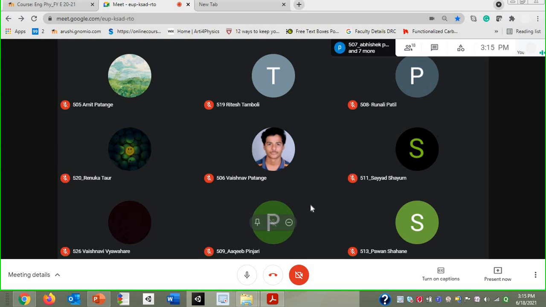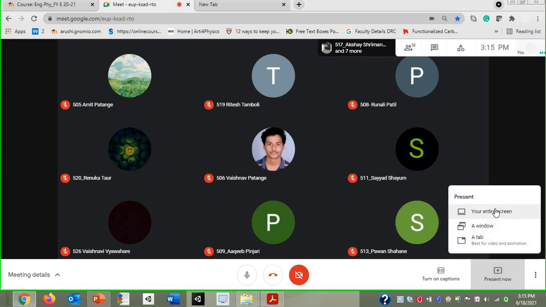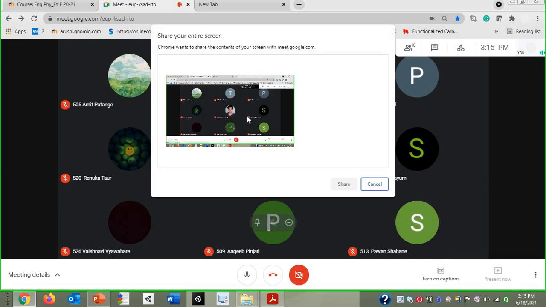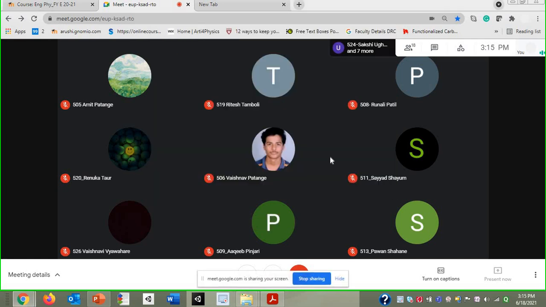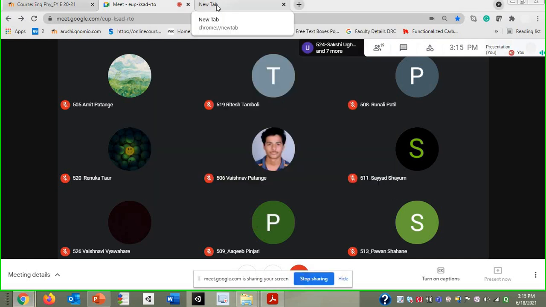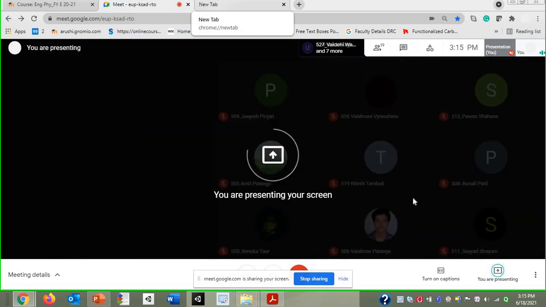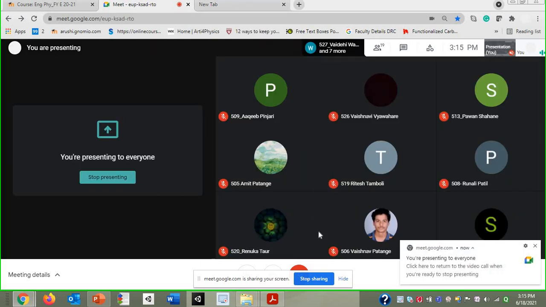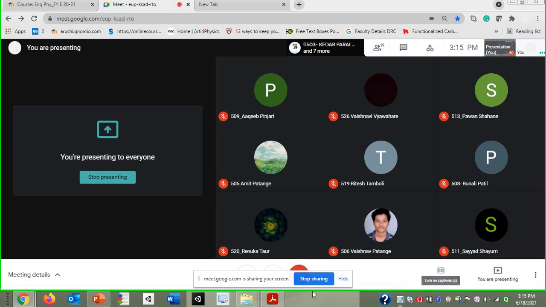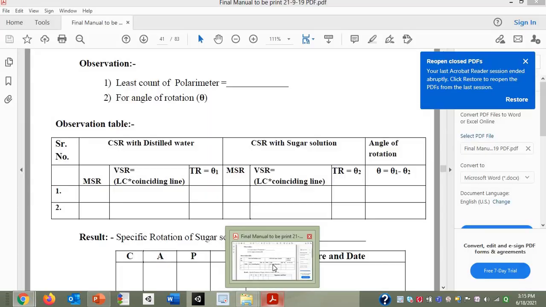Okay. So if the scale is not with you, I'll give you 2 minutes. You can look in your house, and if something is available, you can take it for the measurement. Okay. So today we are going to see two practicals, as I said. In one you have to take the actual measurements, and in the other you are going to have simulation related measurements. So you are going to have both, actual view as well as virtual view of the practicals.